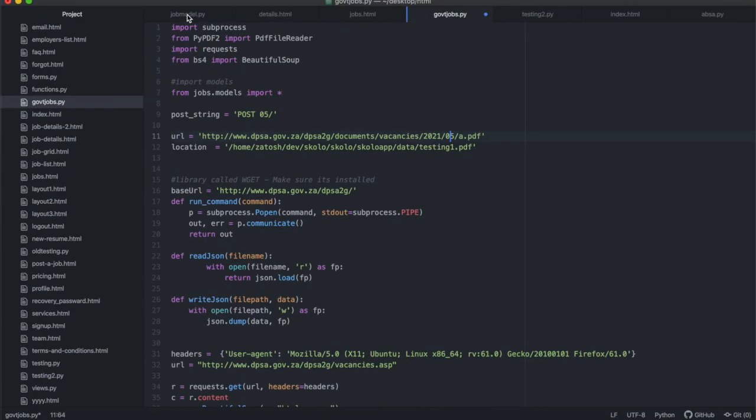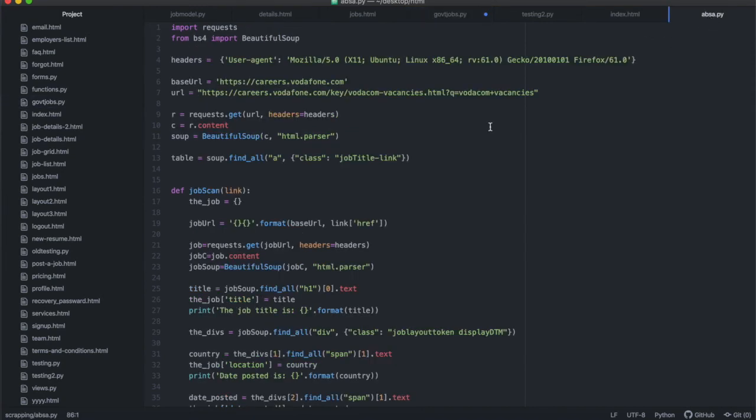I don't want to cover this in too much detail. I've already done a tutorial on web scraping, so I'm going to go through this very, very quickly. I've got a file here that I call Abson, and you'll see this is the URL that we're going to be working with.